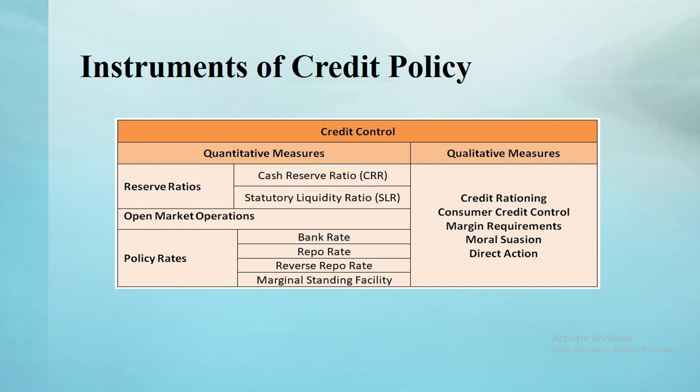Next is margin requirements. What are margin requirements? It is a minimum margin required by the RBI from commercial banks. Next one is moral suasion. This method is frequently adopted by the central bank to exercise control over commercial banks. What is direct action? It is an action taken by the central bank when the commercial banks are needed to be directed.